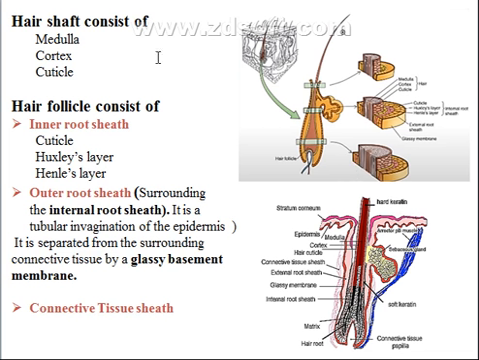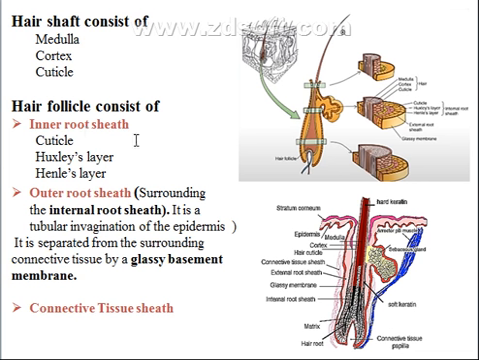The hair shaft consists of medulla, cortex, and cuticle. So, when you have a cross section of a hair shaft, you can find the medulla, which is the core, and the cortex and the cuticle.